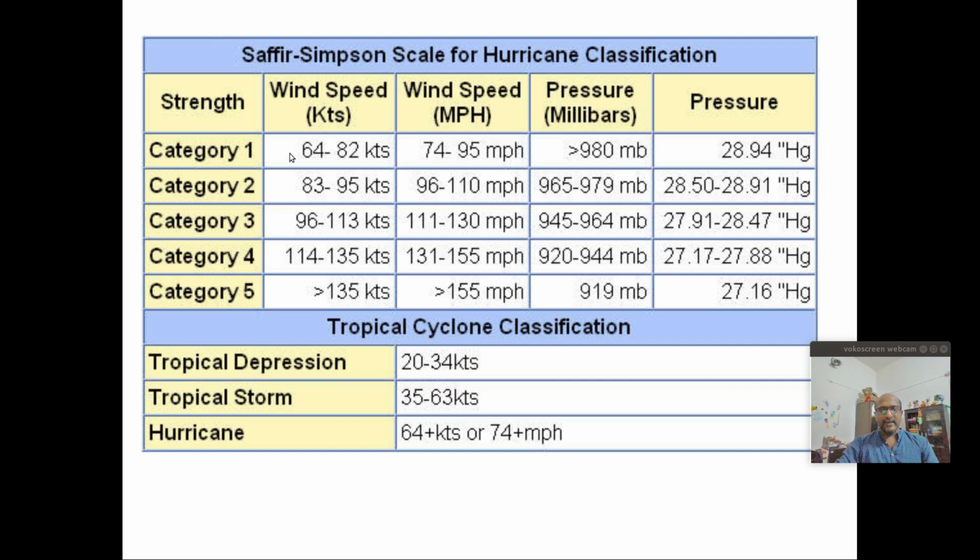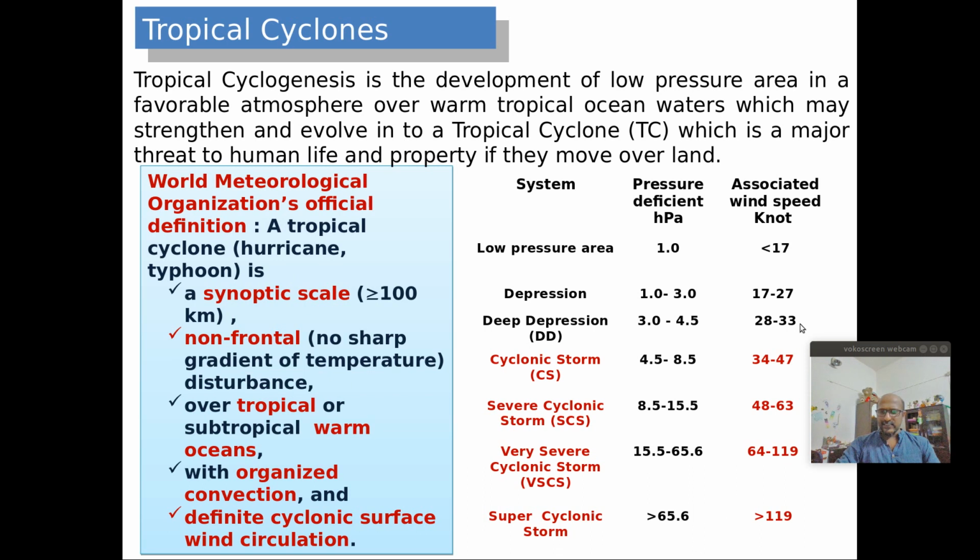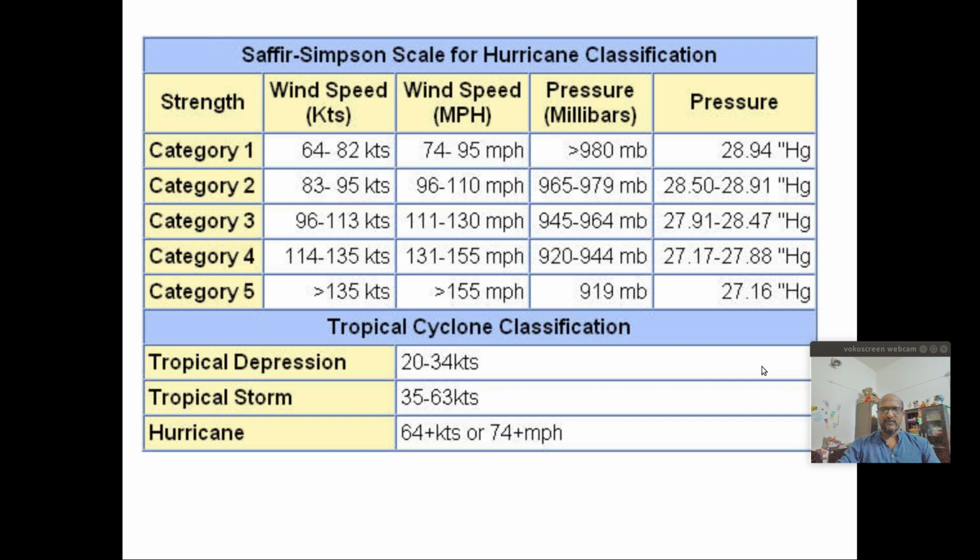Here the difference is that when they classify a category 1 system, the wind speed should exceed 64 knots. But in our classification, we classify a system as a cyclonic storm when wind speed exceeds 34 knots. That is the main difference between these classifications.